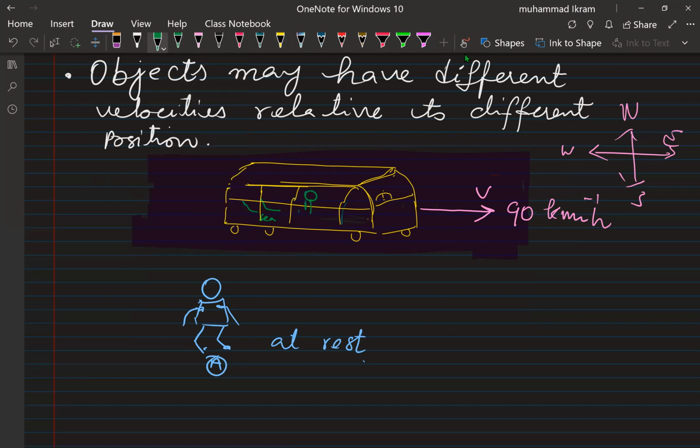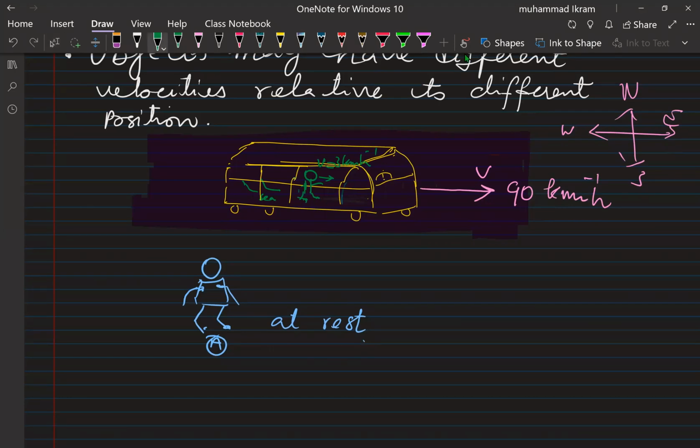This is the man, and he walks on the floor of the bus with a speed of, let's say, 2 kilometers per hour. So there are two kinds of speed here; the man has two different speeds in two different scenarios.